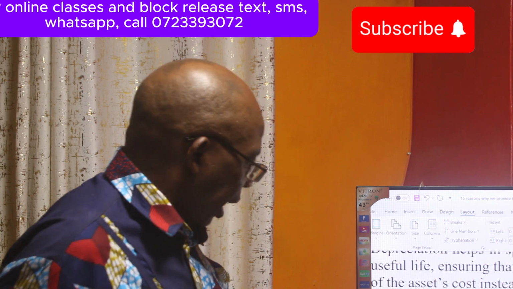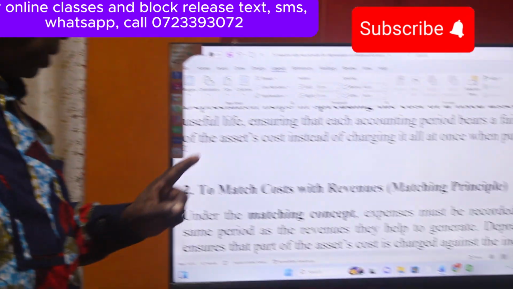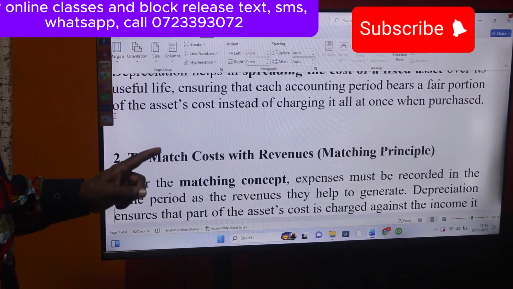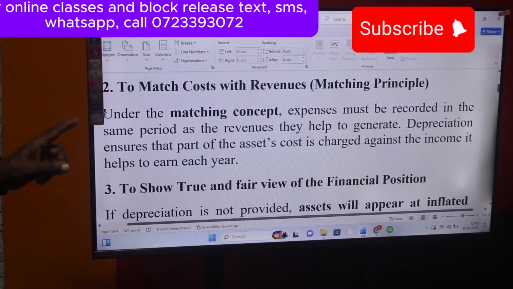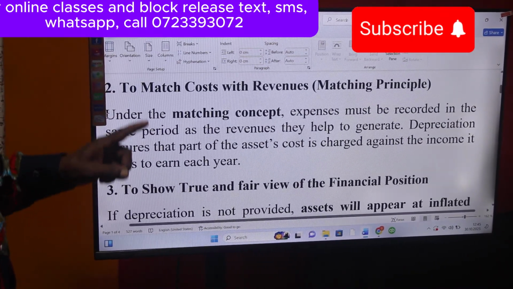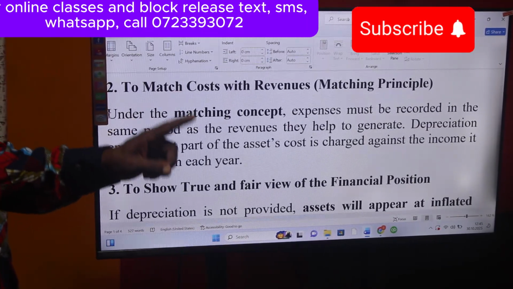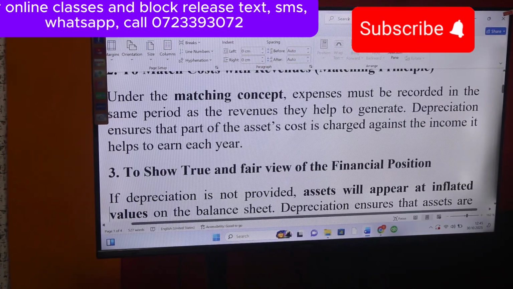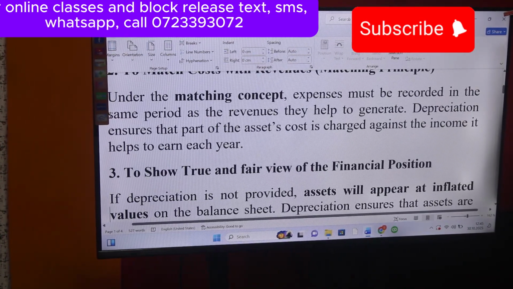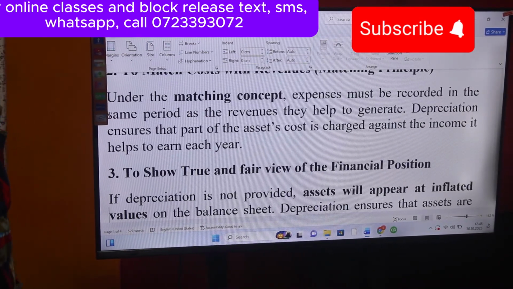So we are saying, under the matching concept, expenses must be recorded in the same period as the revenues they help to generate. Depreciation ensures that part of the asset's cost is charged against the income it helps to earn each year. Number 3, to show the true and fair view of the financial position.